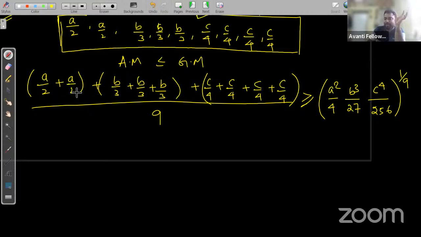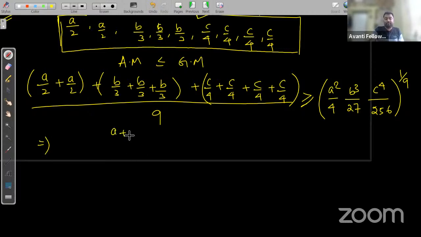A by 2 plus A by 2 is 2A by 2, that is A. Similarly, taking the LCM for B by 3, it is 3B by 3, that is B, and 4C by 4, that is C. So in the numerator we have A plus B plus C by 9, right?